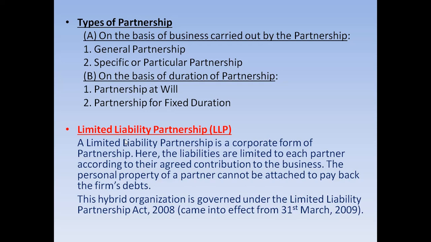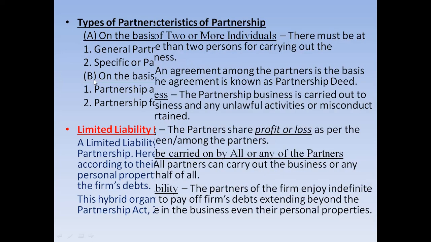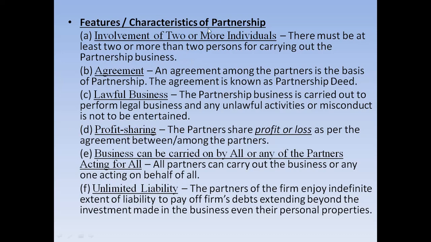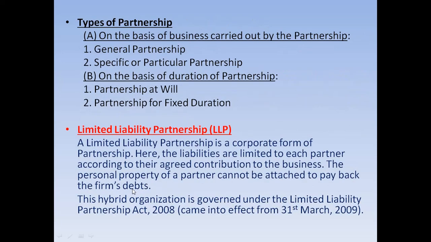Okay, but in other forms or in the basic form of partnership, like you can see here in type A and type B, there is no such limitation, as we have already discussed here in the feature of partnership, that they enjoy unlimited liability. Okay, only in another form of partnership, which is known as limited liability partnership, the partners have limited amount of liability.